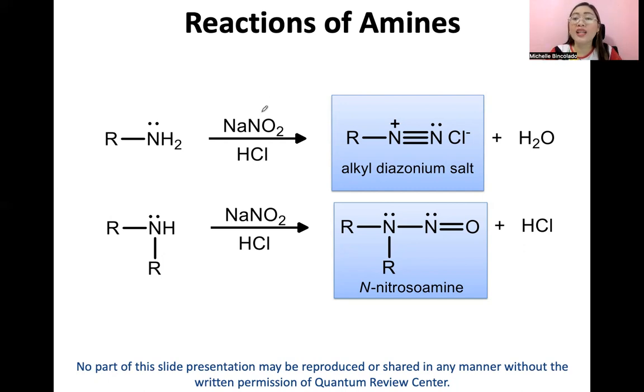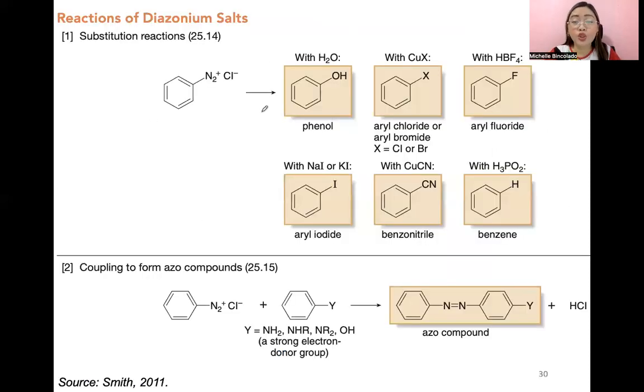However, if you use an aryl amine and convert that into an aryl diazonium salt, it's a very good target, guys, as a synthetic intermediate. Bakit? Kasi class, ito ay pwedeng mag-undergo ng substitution at coupling reactions. Kapag nag-undergo ng substitution reactions ang aryl diazonium salt because nitrogen is a good leaving group, it can form a phenol, an aryl halide, a cyano compound, or a nitrile, at saka pwede ring benzene lang, dahil good leaving group naman ang nitrogen.